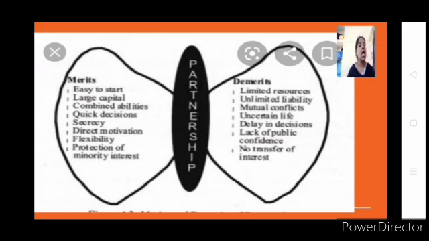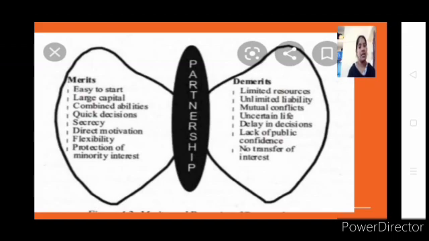What I said is, in partnership also, if something happens to a particular partner, if he expires, if he is not interested, or if he retires from the partnership firm, retirement depends upon age. Then what happens? Your agreement has to be cancelled. The agreement is called the partnership deed. The partnership deed has to be cancelled and a new partnership deed has to be made. Hence we say uncertain life.